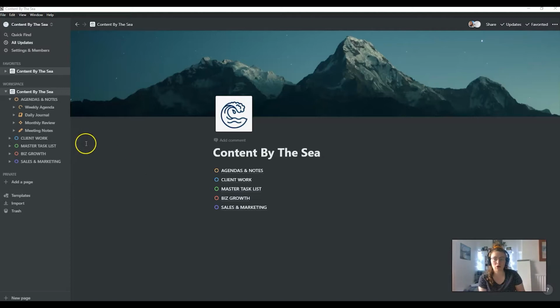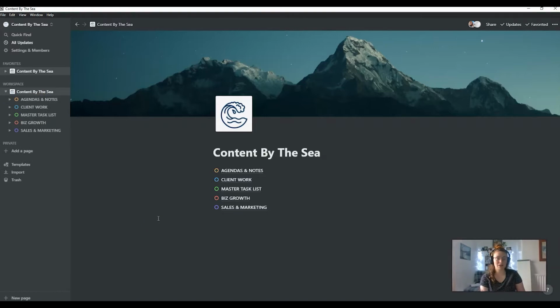So I'm going to go through some of the pages. I'll have to blur out some information because it's confidential. For those of you who don't know, Notion is a workspace. It's an all-in-one project management, CRM, task management, content management tool. It's kind of everything you could really need for your business. It's like Asana, it's like Trello, but much, much better, and I'm going to go through why. So this is my main home section.